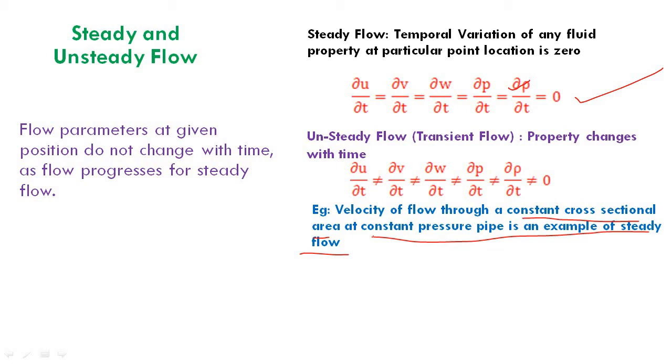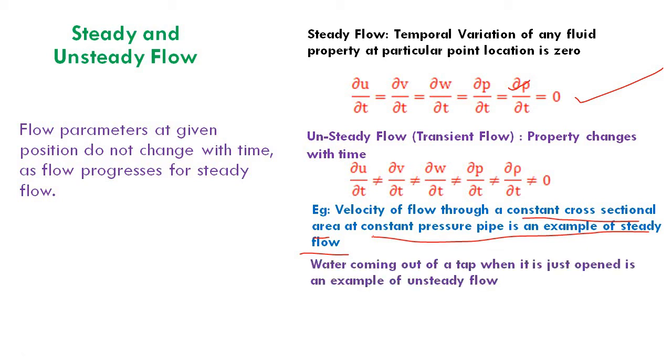So a constant diameter pipe with constant pressure, if flow is happening, the velocity of flow is constant, and that is an example of steady flow. Water coming out of a tap when it is just opened is an example of unsteady flow. That is what I have just said.